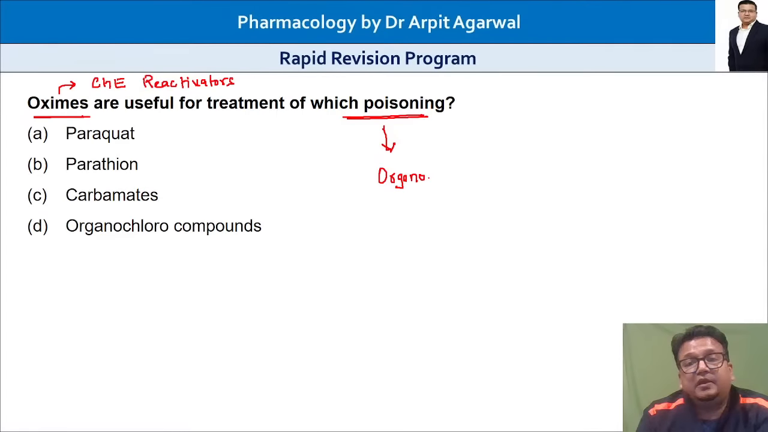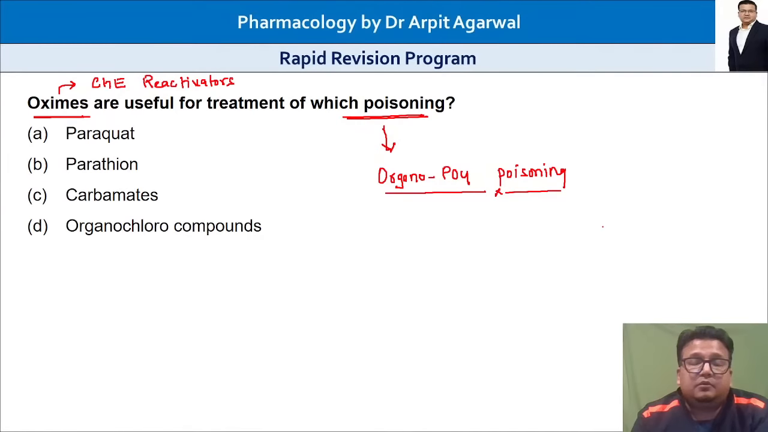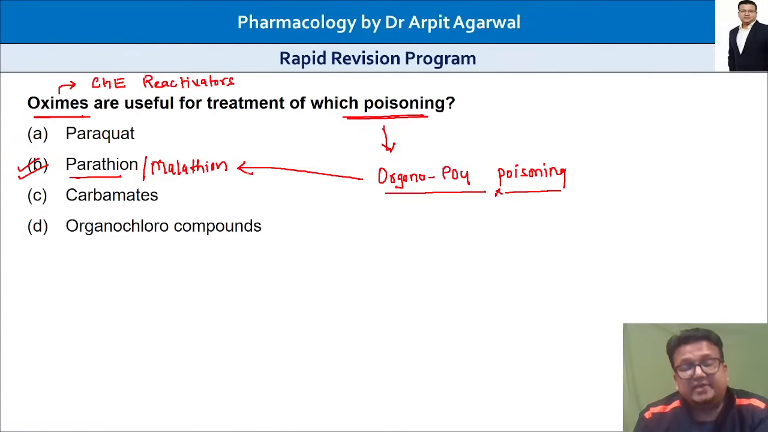So which is an organophosphorus compound here? Paraquat, parathion, carbamate, and organochlorines. Parathion. Yes, that is correct. Answer is B. Parathion, malathion. These are organophosphorus substances.